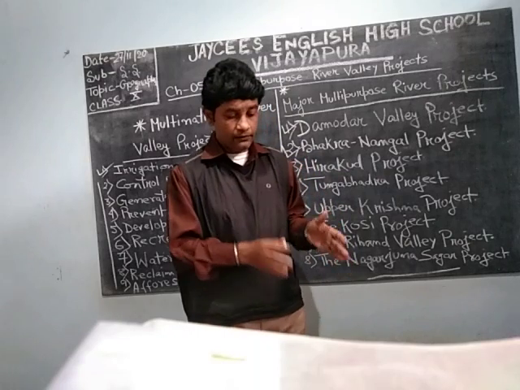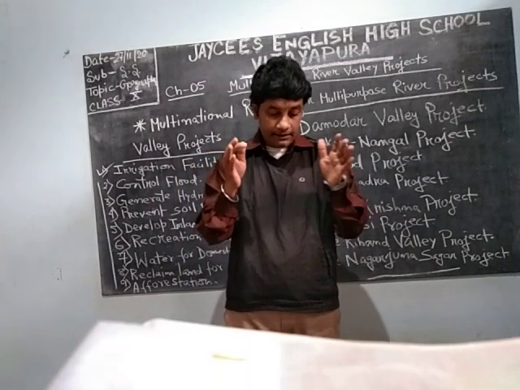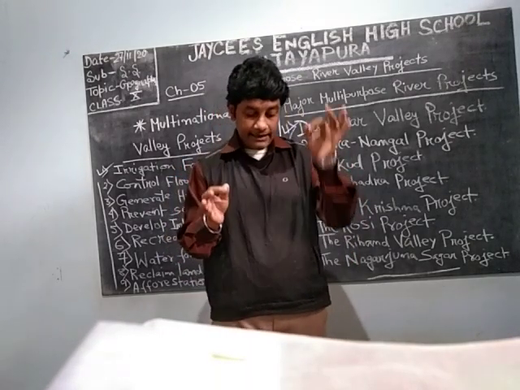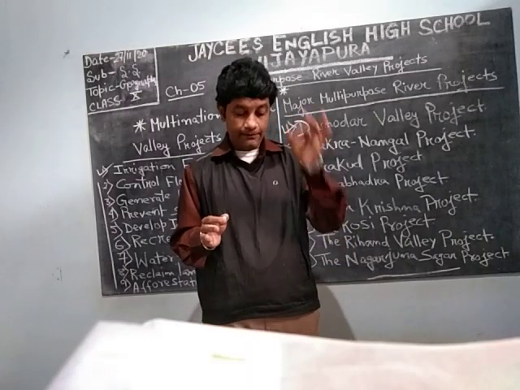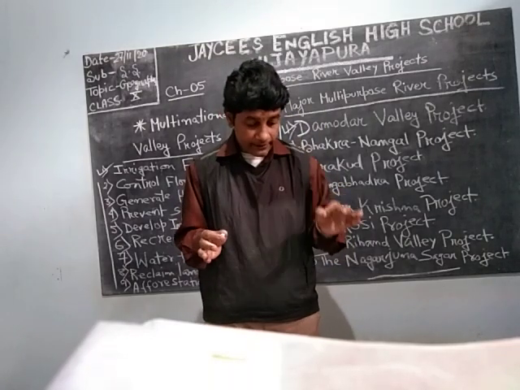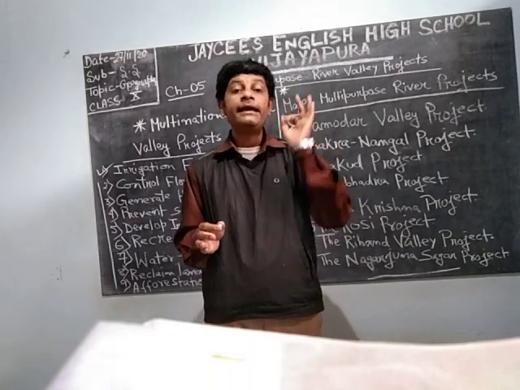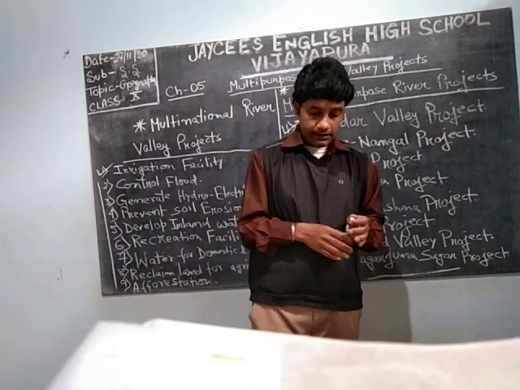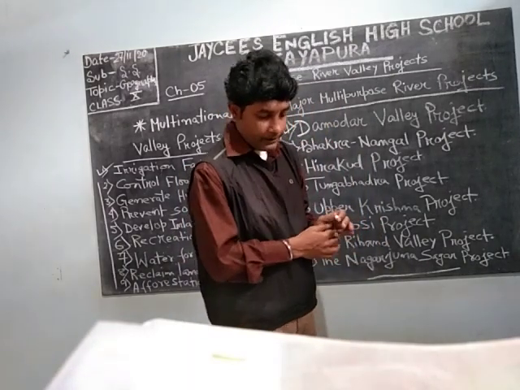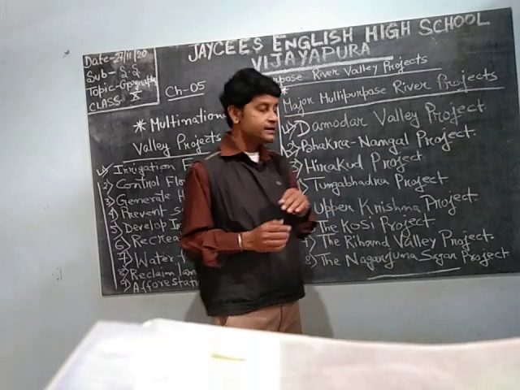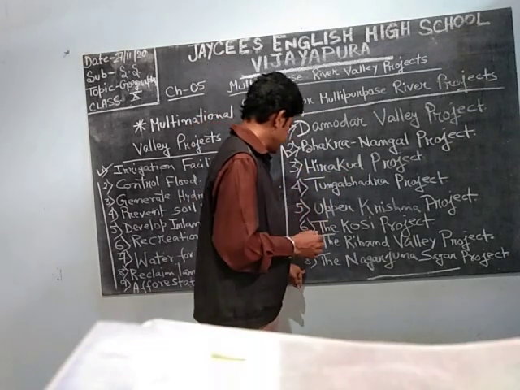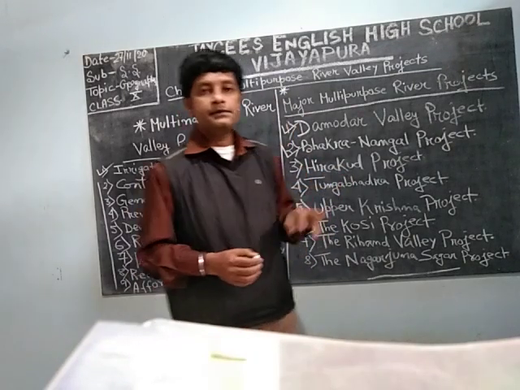The purposes are mainly the same: irrigation facility, generation of electricity, prevention of soil erosion, afforestation, and industrial and drinking water. So with this we have completed this part, and in the next video we will be discussing these 6 dams. Thank you.